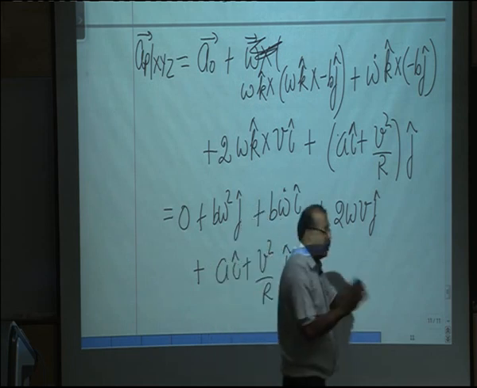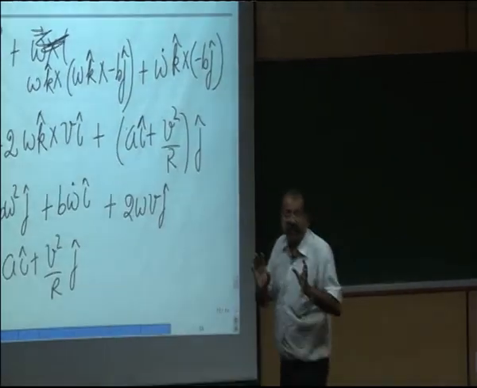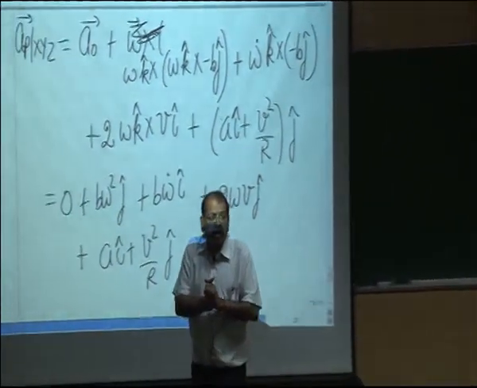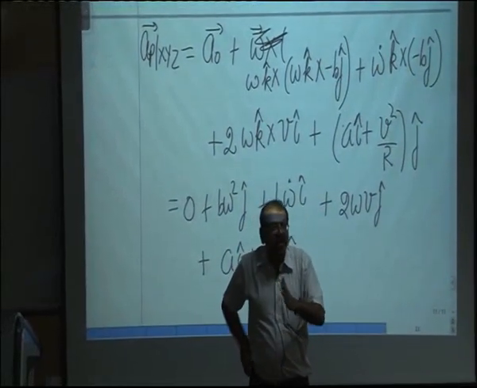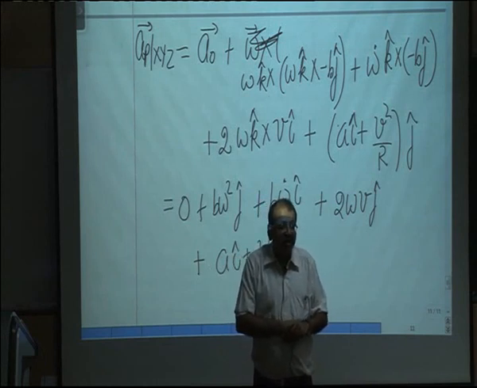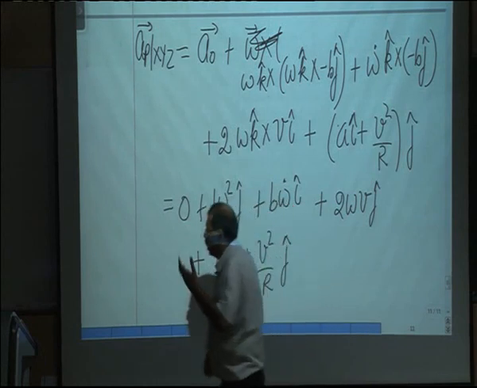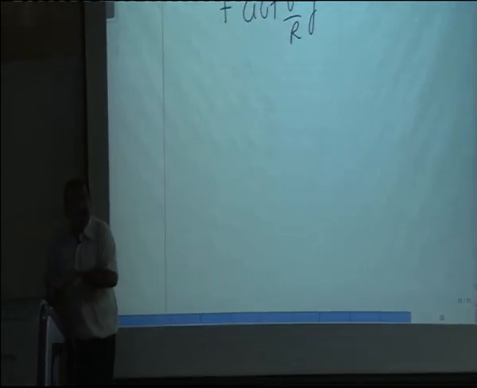Now we are still not done with chapter 15, and that will still be a part of the minor. The last part, which I will cover in the next lecture, will be multiple reference frames. When we have three-dimensional motion, I will just illustrate a problem of that type.